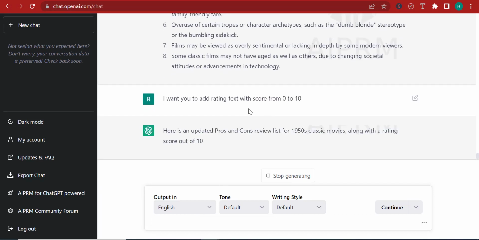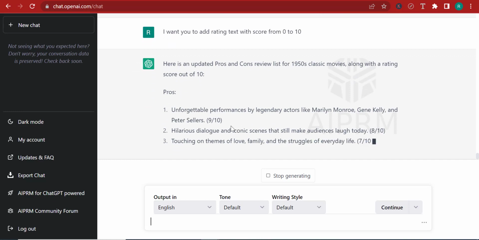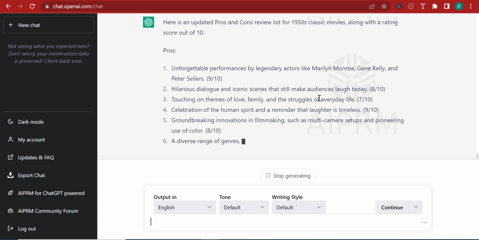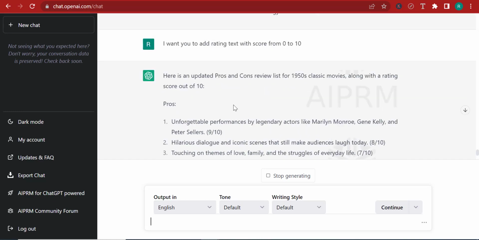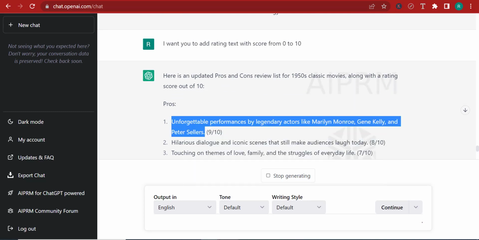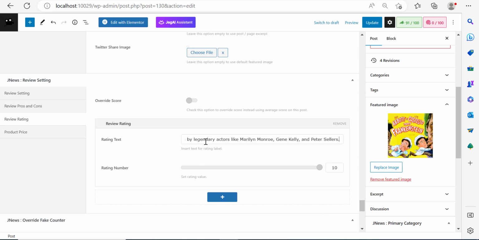It's going to go ahead and add some reviews. Unforgettable performances by legendary actors like Marilyn Monroe, Gene Kelly. Right, so here, I'm going to take this review, come back, rating text. I'm going to give it a 9. I can change it from here directly by simply typing the number I want, clicking out.